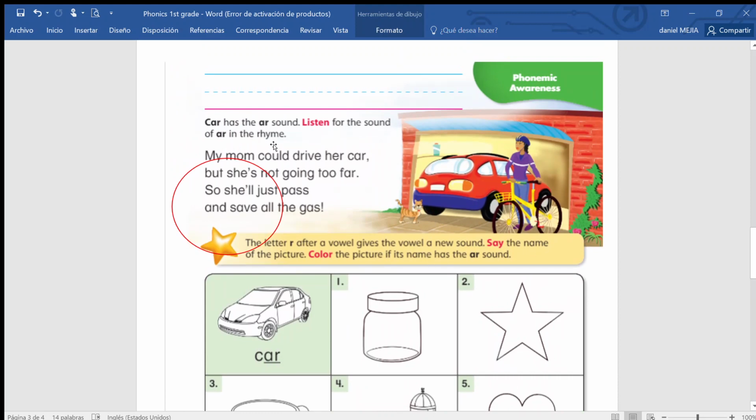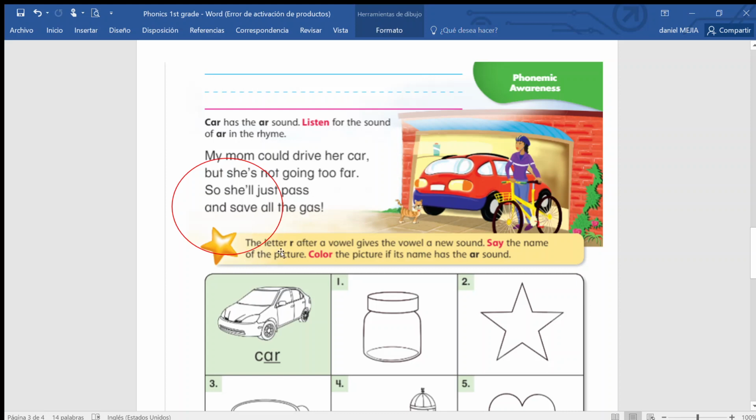So now we're going to see the AR sound. We have the words car, okay, star, what other? Barn, arm, all those words have the AR. So we have, my mom could drive her car, look, AR, but she's not going too far, AR, so she'll just pass and save all the gas. Good. So let's read the instructions.